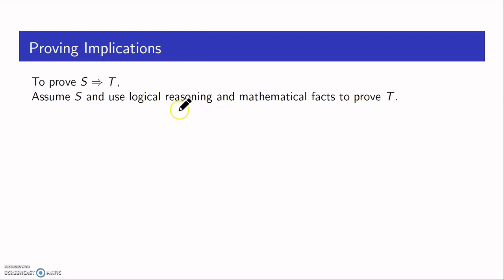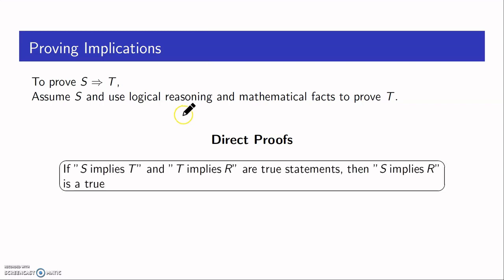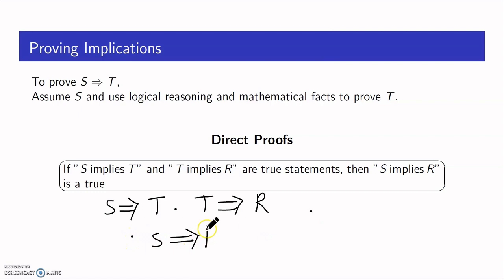Okay, so we are going to assume S and we will use a series of steps to get down to the statement T. Now, direct proofs are based on one fundamental assumption, which says if S implies T and T implies R are true statements, then S implies R is also a true statement. So if I have one statement S, and this implies one more statement T, and this T implies one more statement R, then from here I can conclude that S is going to imply R.